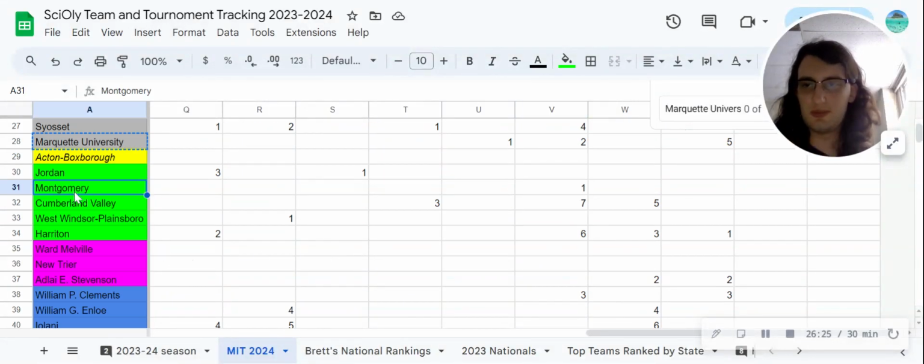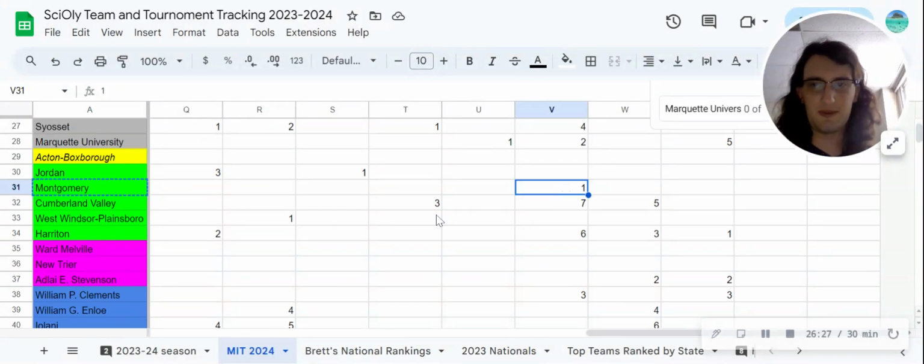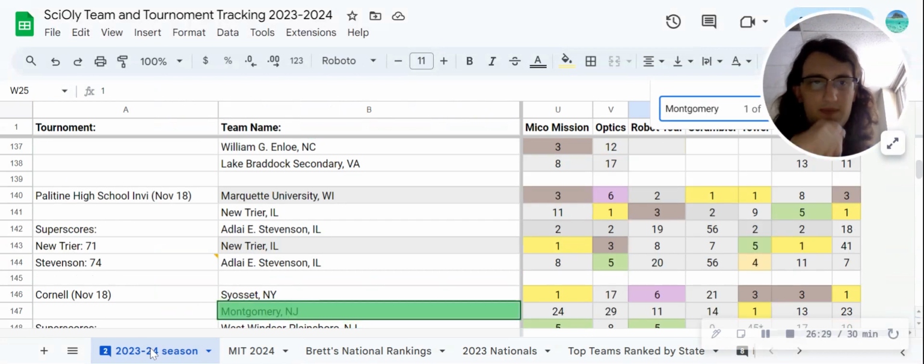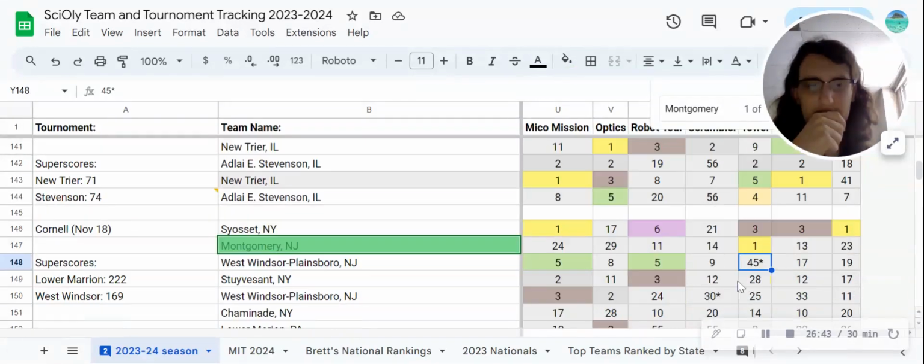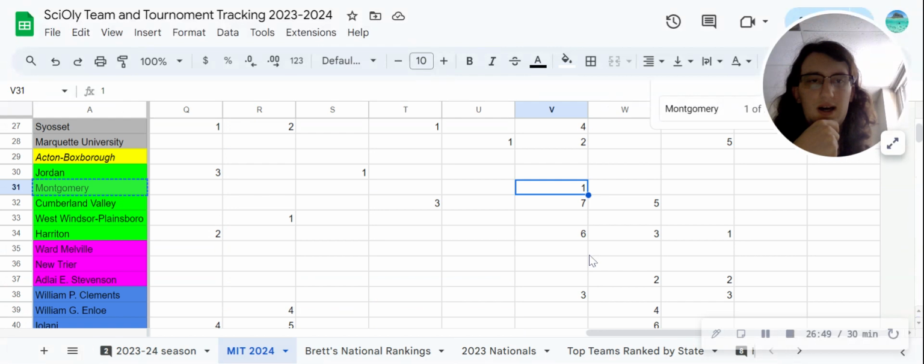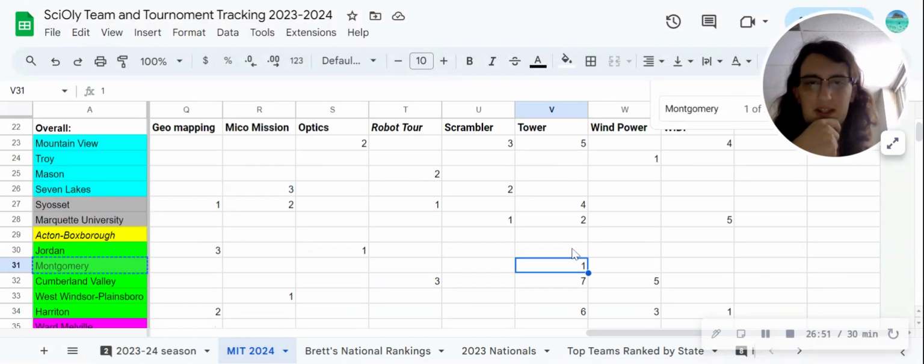Tower, I'm going to give to Montgomery. I believe this is the first time I've talked about Montgomery in this video. I think we only have one data point for Montgomery, but it's a good one. First place in Tower at Cornell here, beating Syosset, beating Westminster. Although it looks like Westminster might have scratched in this event, but still very noteworthy. So I'm going to give them first place in Tower.